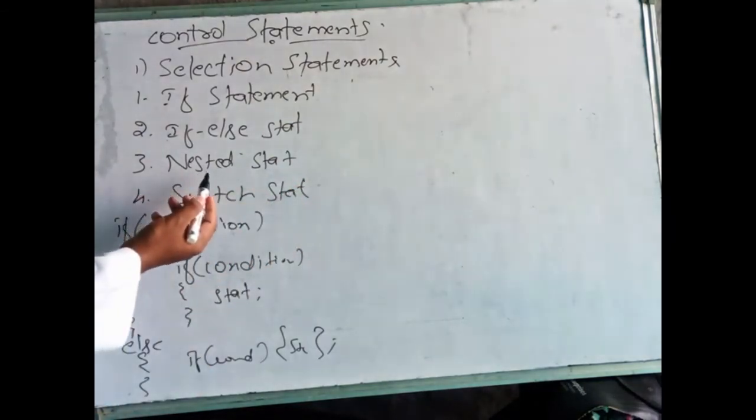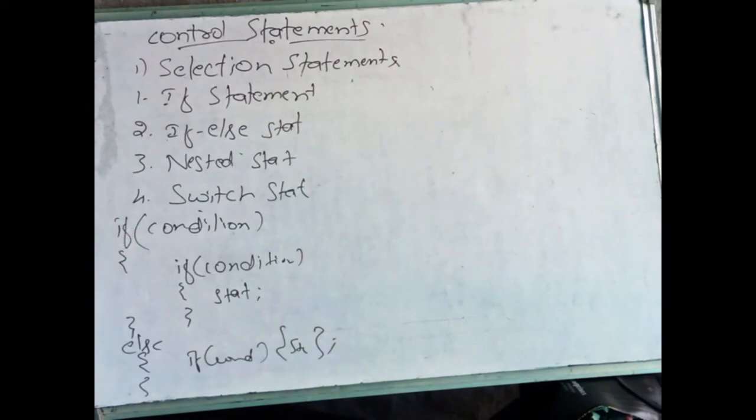Clear? Nested if, in that two formats are there. One is where we give if, else if statements, so many if else are there. Another format is where within the if we give another if statement or if else statement. Clear? Now we will go for the next topic.